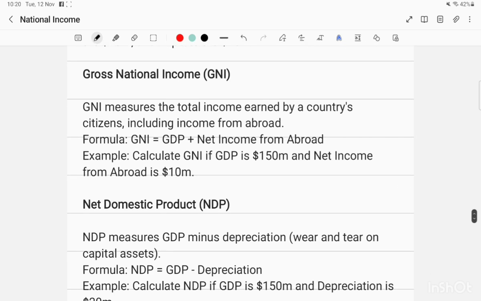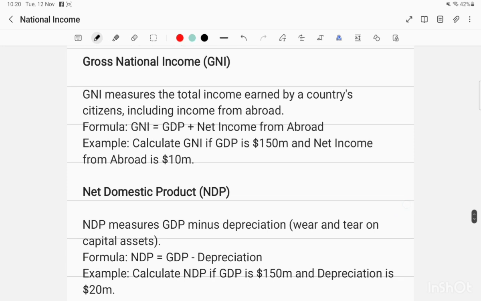Gross national income measures the total income earned by a country's citizens, including income from abroad. So GNI is GDP plus net income from abroad. Calculate GNI if GDP is 150 million and net income from abroad is 10 million. So it will be altogether 160 million, because income from abroad is positive over here.